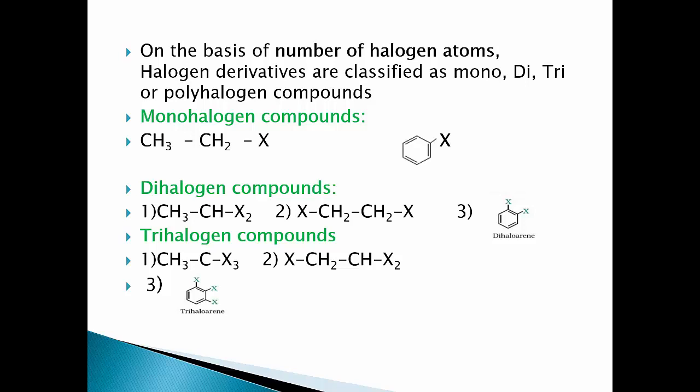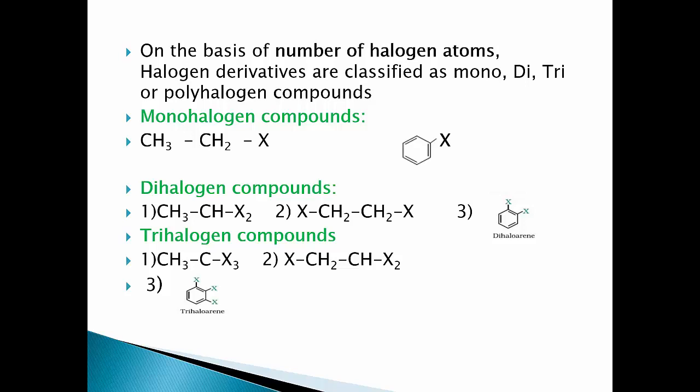Now trihalogen derivatives, in which three hydrogen atoms from aliphatic or aromatic hydrocarbons are replaced by three halogen atoms. The best example of an aliphatic trihalogen derivative is haloforms, that is CHX3, in which three hydrogen atoms from methane are replaced by three halogen atoms: chloroform or bromoform, that is CHCl3 or CHBr3.